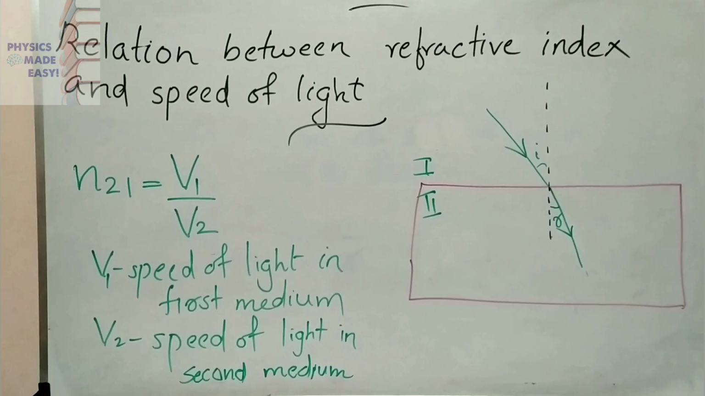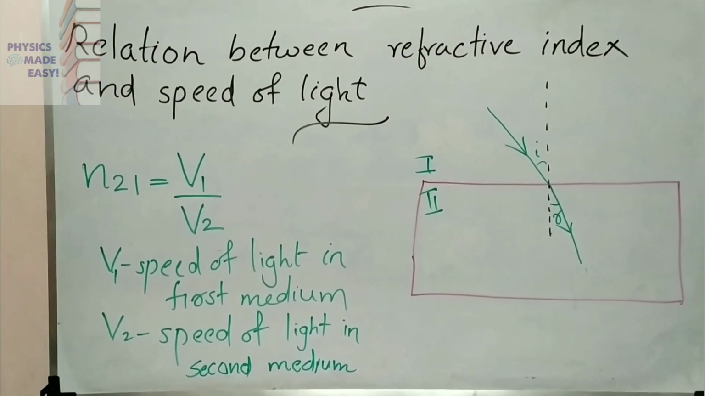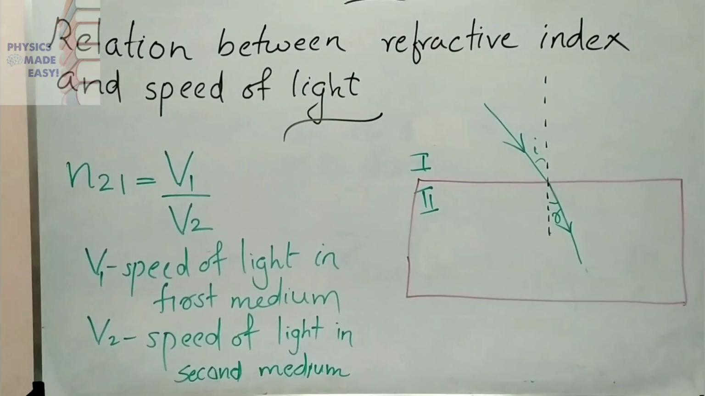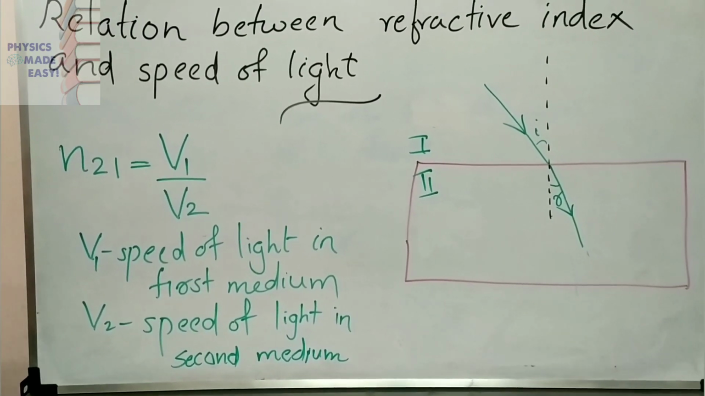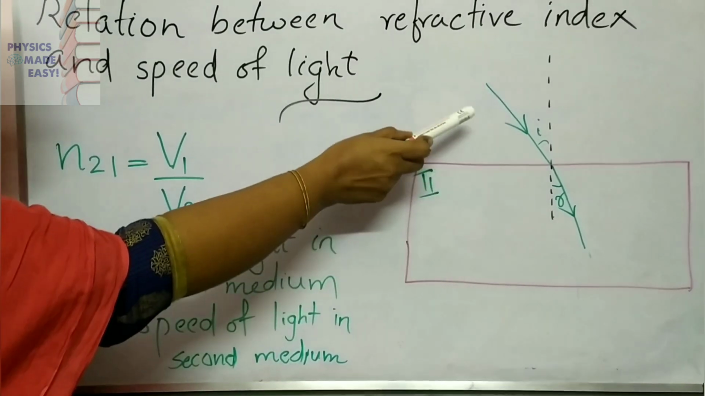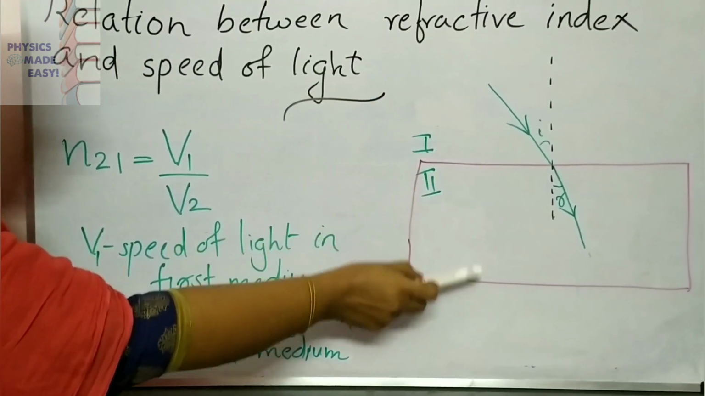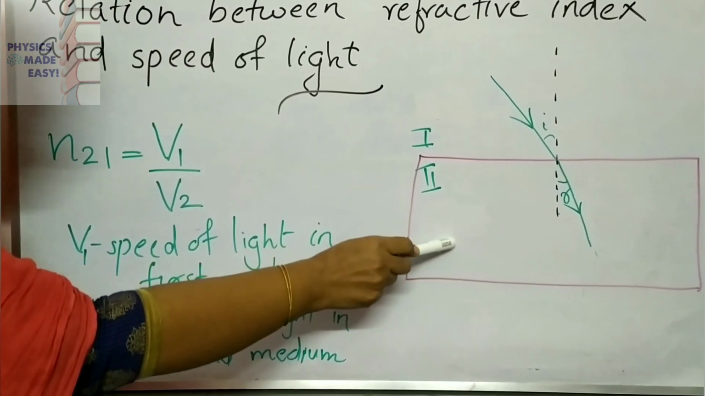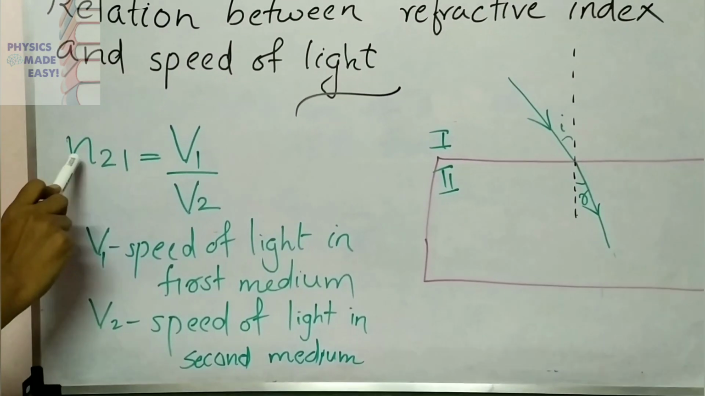Here you can see we studied Snell's law. According to that, here you can see the angle of incidence and the angle of refraction. Sin i by sin r is a constant. We call that constant the refractive index of the second medium with respect to the first. Here, this is the first medium and here it is the second medium. So the refractive index of the second medium with respect to the first, we wrote as N21.